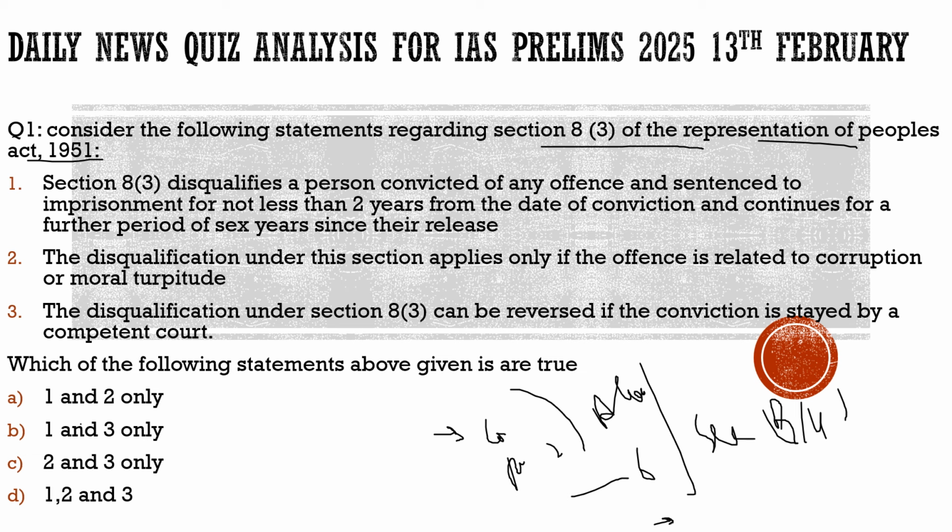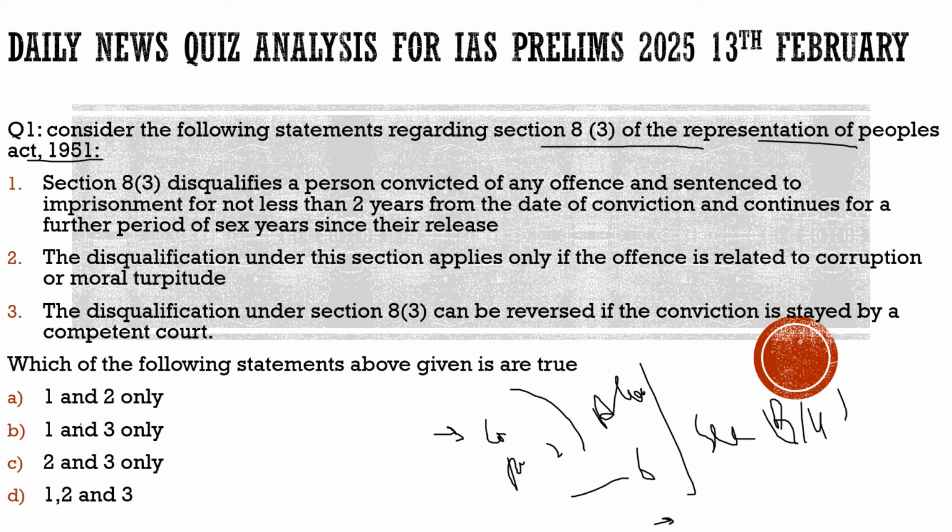This is where we stand right now under section 8(3) of the Representation of Peoples Act: if anybody contesting the election has been convicted of criminal charges, then what will happen? He will be disqualified. If the sentence of imprisonment is for 2 years, then after that for 6 years he will not be allowed to contest the election. So this is the whole story.